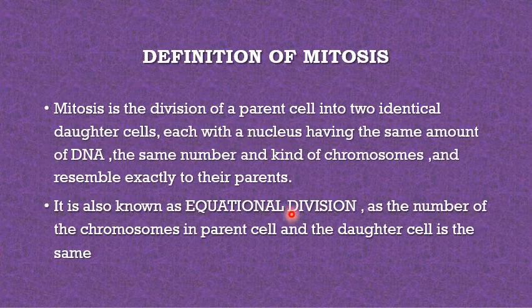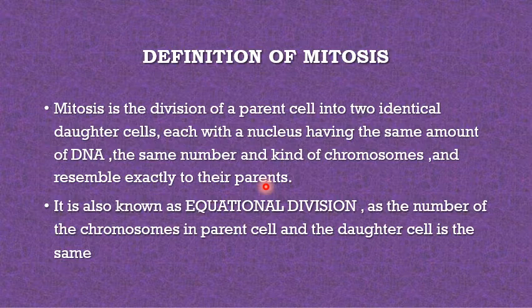What is mitosis? How will you define mitosis? Mitosis is the division of a parent cell into two identical daughter cells, each with a nucleus having the same amount of DNA, the same number and kind of chromosomes, and resembling exactly their parent. So it is the division in which two daughter cells are formed with the same number of chromosomes as their parent.